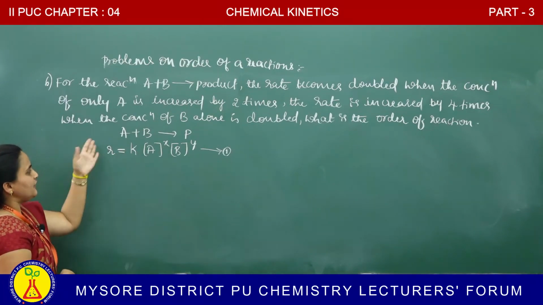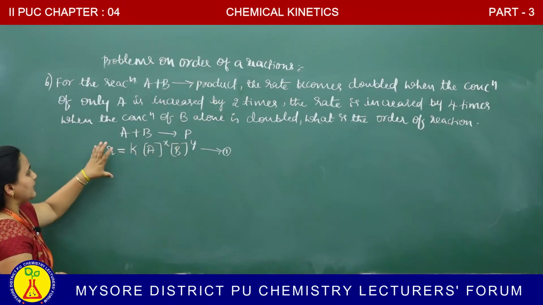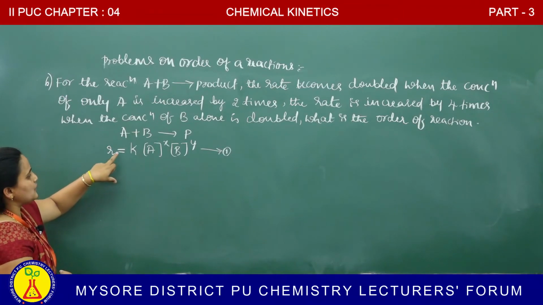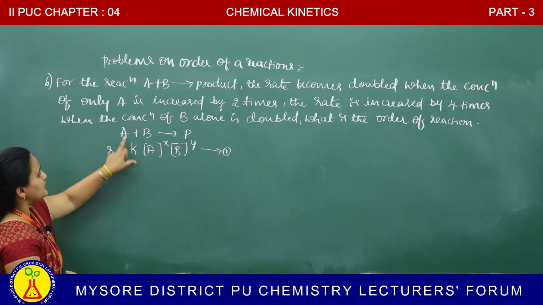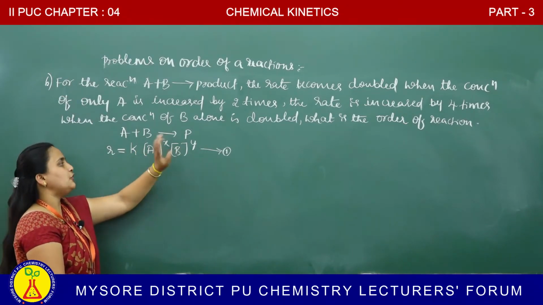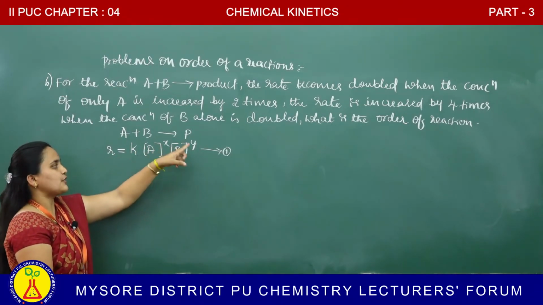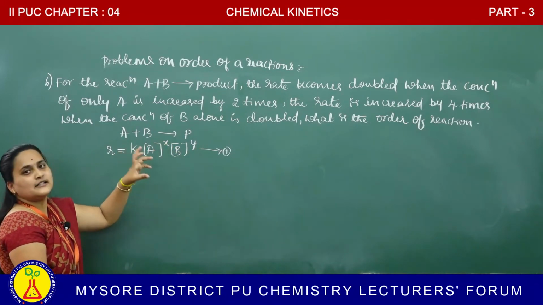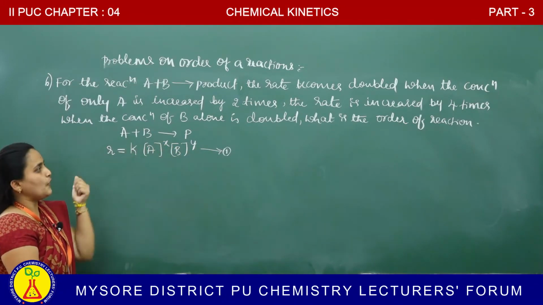This is given. A plus B giving rise to product. Rate R is equal to K rate constant, molar concentration of A to the power of x, molar concentration of B to the power of y. We have to find out the x and y, and the sum of these exponents gives the overall order. Okay.